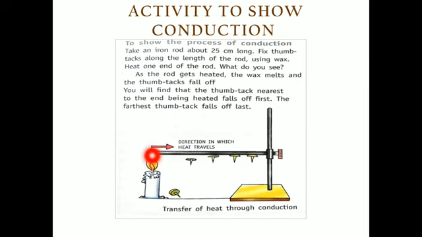The heat will transfer along this metal rod. So now we are providing heat to this end. In this experiment, we will see that the thumbtacks fall down after some time. Why? Because heat will start moving from this end to this end, and the wax by which we have pasted the nails is going to melt. First this thumbtack will move downward, then this, then this, then this. All the thumbtacks will fall downward.